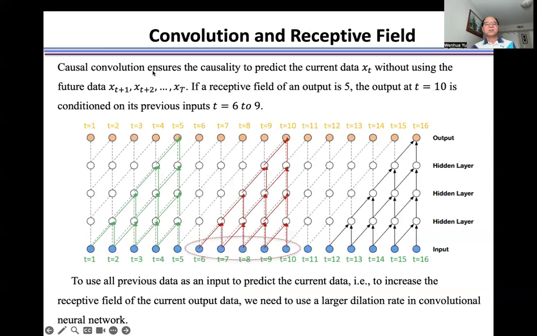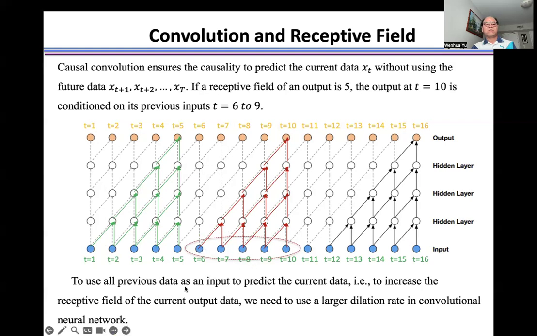Causal convolution ensures that we predict the current data xt without using the future data from xt+1 to x capital T. If the receptive field of the output is 5, the output at t=10 is conditioned on its previous inputs from 6 to 9.